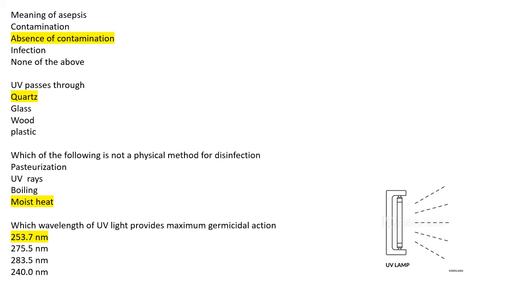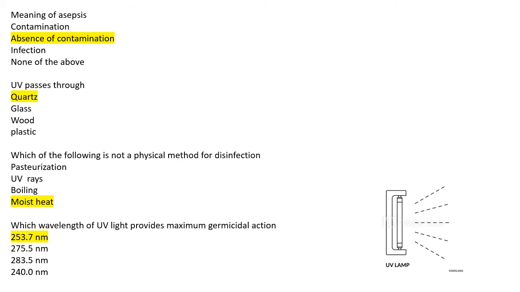Then what is the meaning of asepsis? Contamination, absence of contamination, infection, or none of the above. So asepsis means absence of contamination. Okay. A similar term you will get confused with is sepsis. So sepsis, or even septic, is contamination or the presence of microbes. Okay. So here the option is absence of contamination. Another option you may have is absence of microbes.